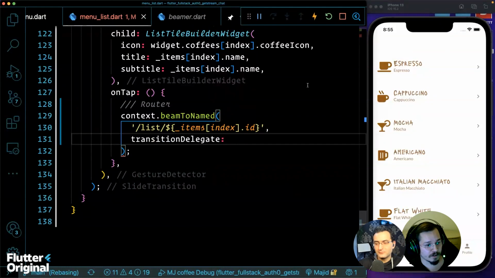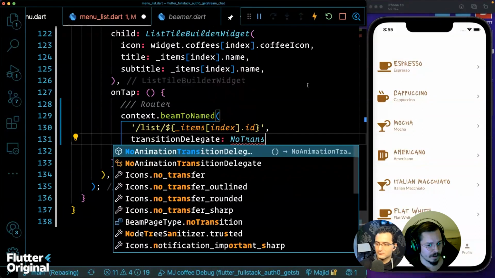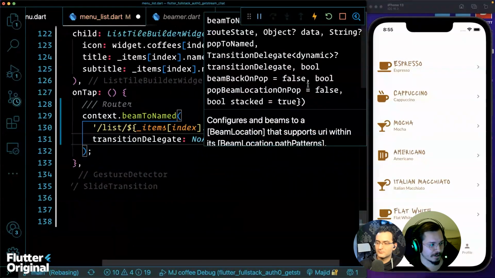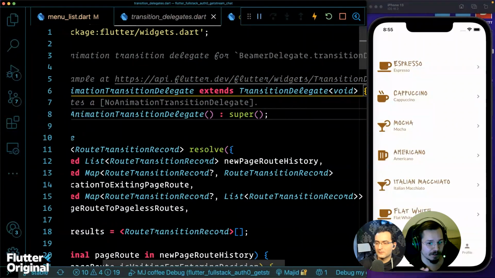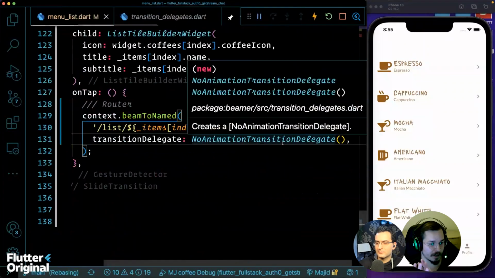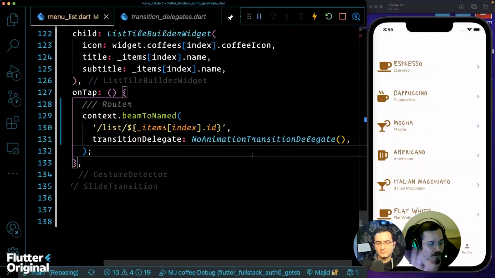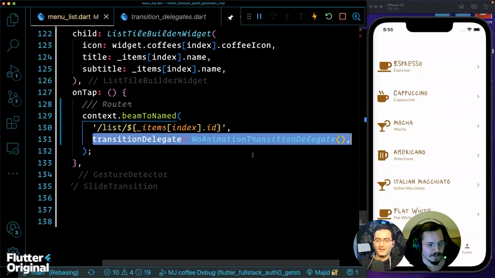We have a pre-made transition delegate in Beamer, for example, the no animation transition delegate. If you use that, then no transition will happen to the pages you navigate to; they will just appear. Okay, that's interesting. But if you want to provide your own transition delegate, you have to override the transition delegate class, which is pretty hard, I would say.